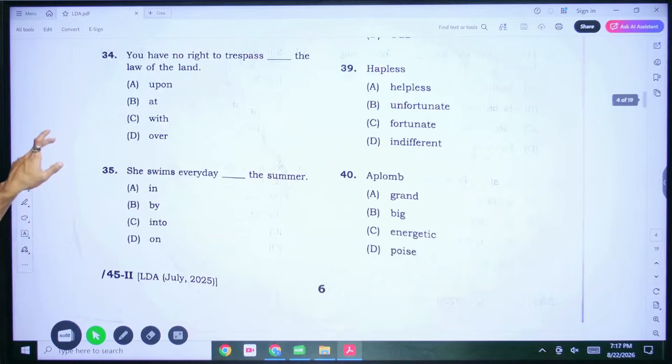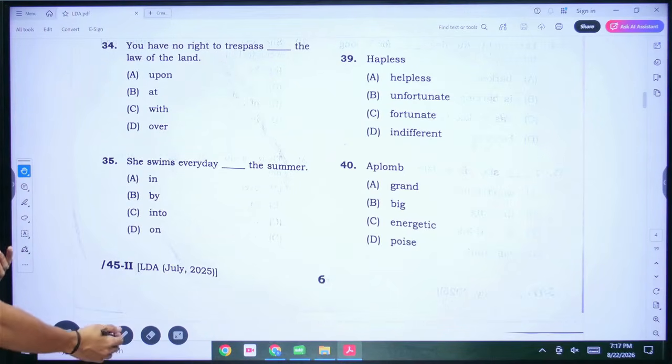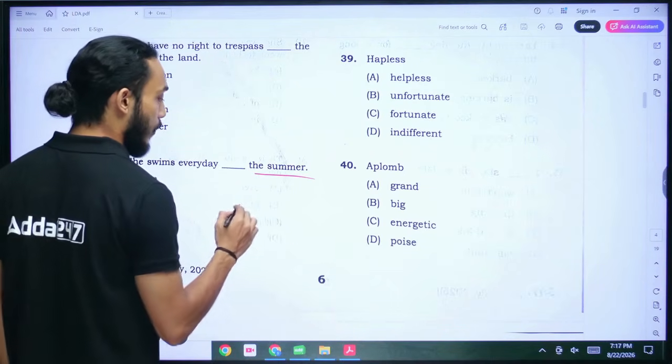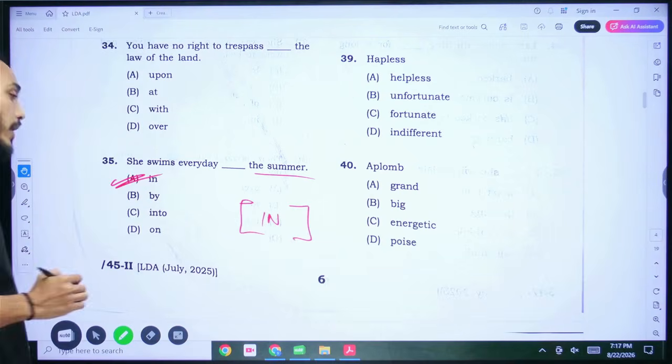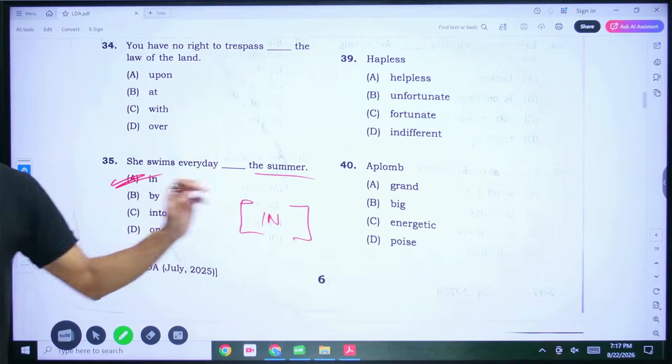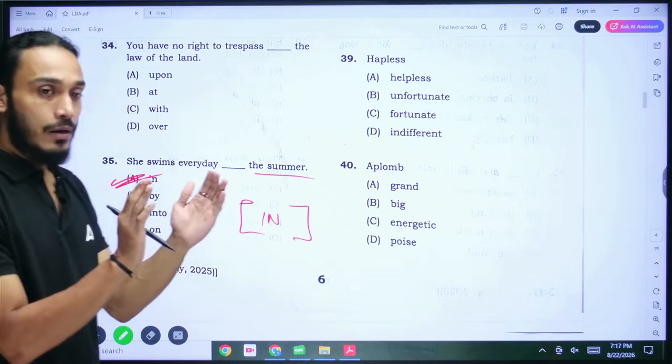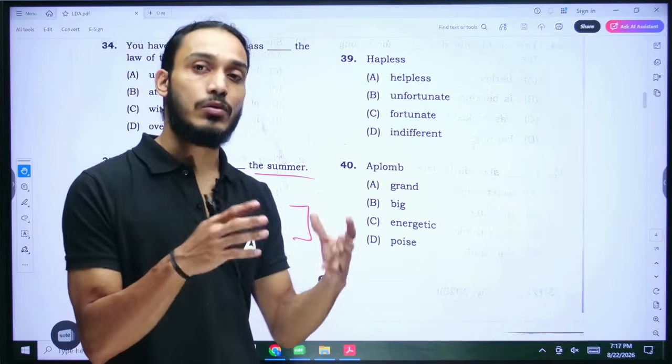She swims every day dash the summer. Since we are talking about a particular period of time, the summer, which has a starting and an ending point of time, we will use the preposition in. Whenever we are talking about something that has a starting and ending point, in terms of a bracket of time or space, we use the preposition in.